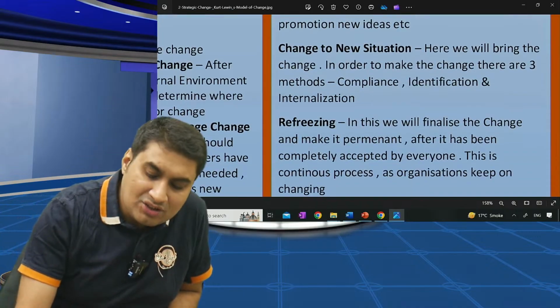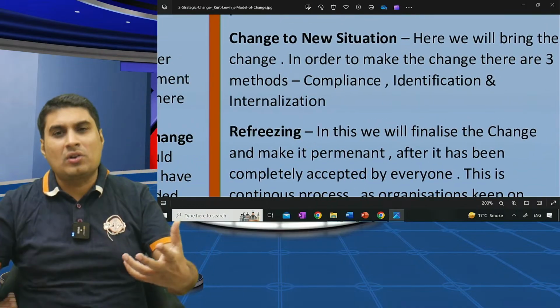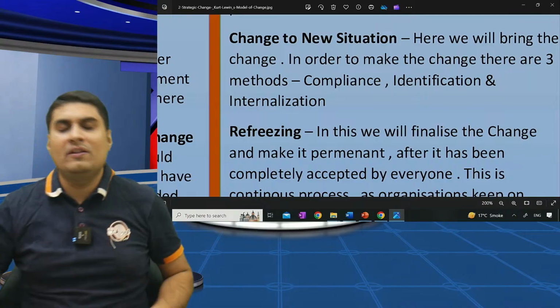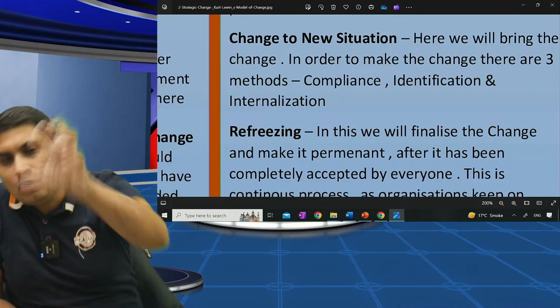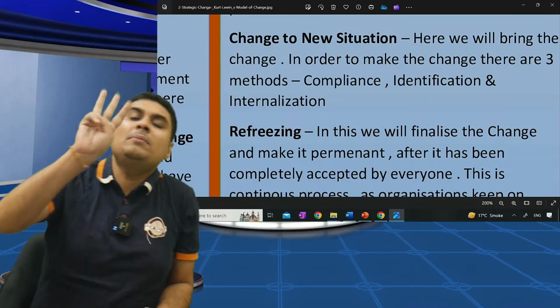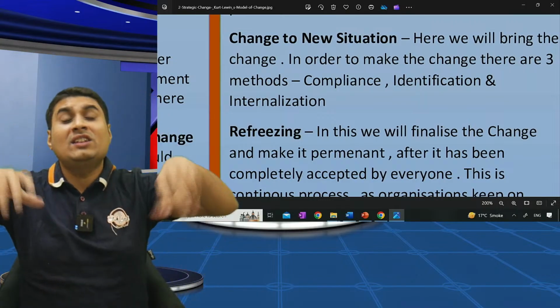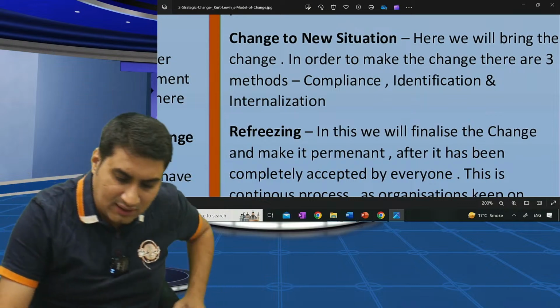Come to the second step, change. Here we will finally change, okay? To assign a new pattern of behavior. To tell employees to change, there are three methods. If you want to assign a new pattern of behavior in employees, three methods are there for changing. Means in three ways we can tell them to change. Sir, what are the three ways?